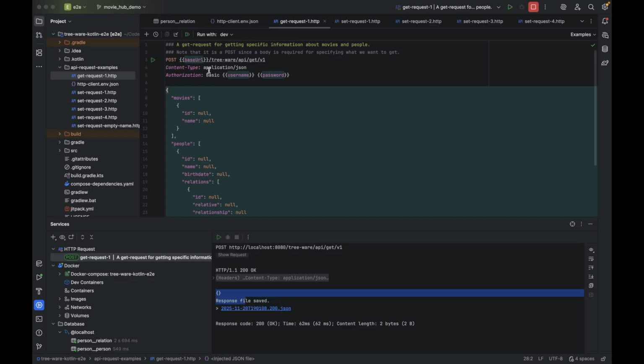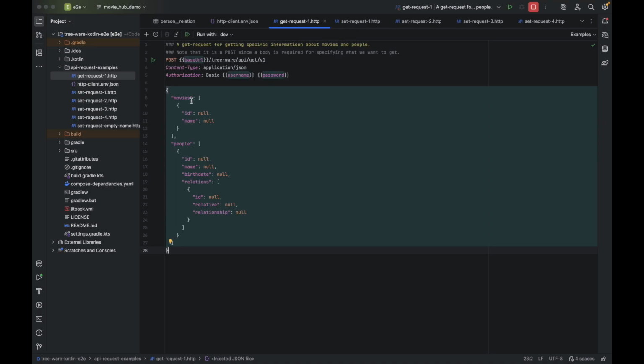A GET request is actually an HTTP post in Tree-Ware, because you need to specify a body that describes what you want to fetch from the server. So it's basically the same shape as your model tree. In this case, we have a list of movies and a list of people. Where lists are involved, you need to specify what fields in the entities in that list you want to get back. So for movies, this request wants the ID and just the name of the movies. And you can go deeper.